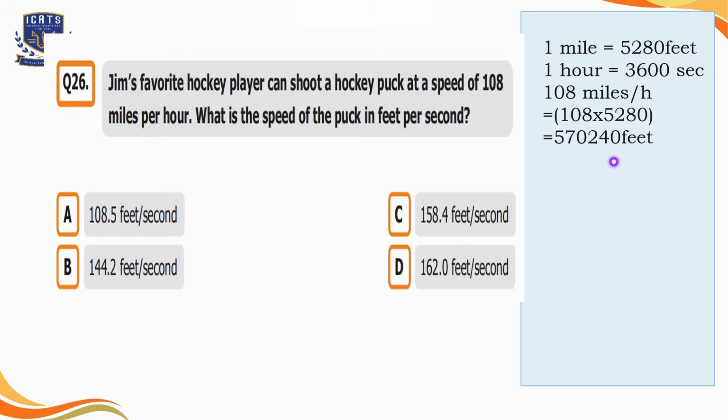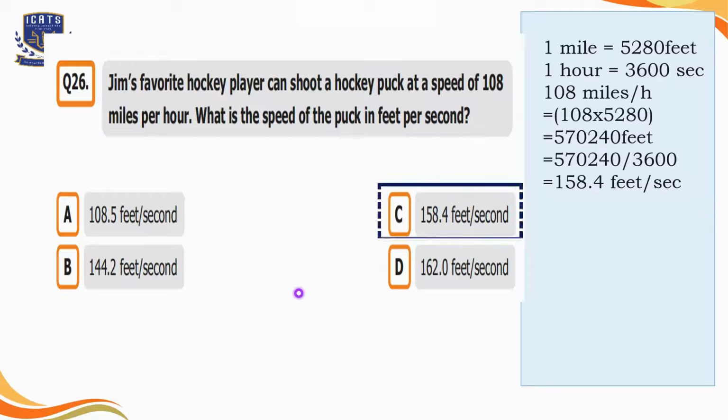The answer is 570,240 feet. Now we will divide it by 3,600 to change hours into seconds. That is equal to 158.4 feet per second. So we'll select option C over here. The speed of the puck is 158.4 feet per second.